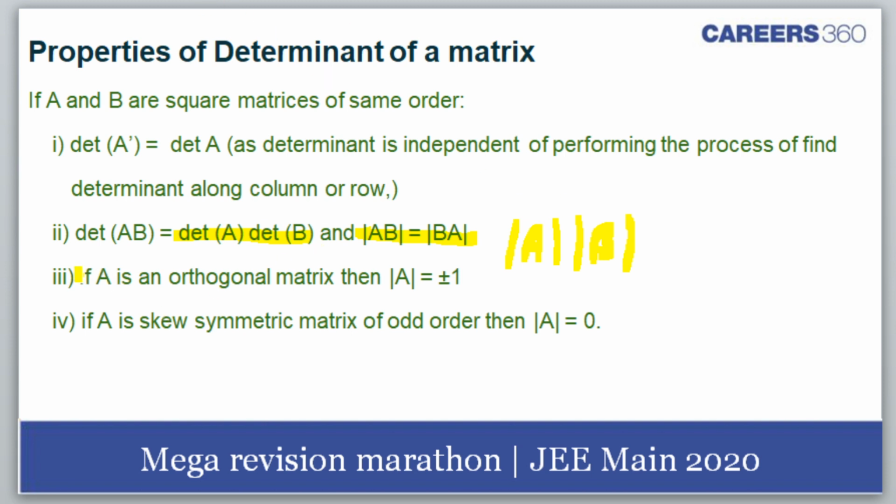If A is an orthogonal matrix, you know what an orthogonal matrix is? Then determinant A would be plus minus 1. If A is a skew symmetric matrix of odd order, right? Then determinant A is 0.